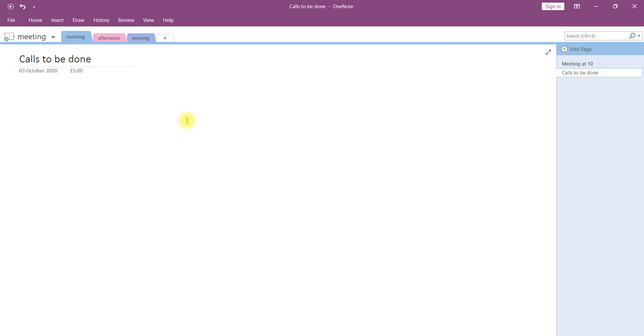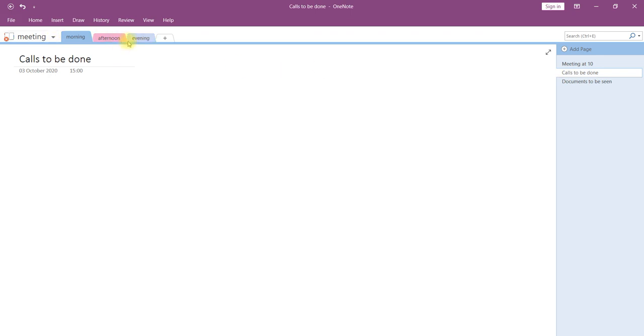In this page we can write down what calls we need to do. One more page you would like to create, you can select the plus button and say documents to be seen. This is for the morning section. Three pages have been created.